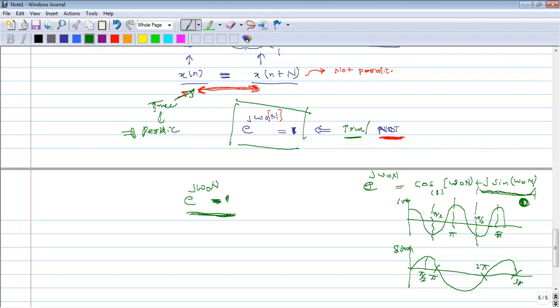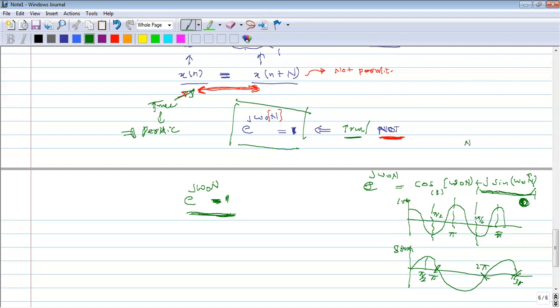So you can see in the sine wave, at pi, 2 pi, 3 pi, all values are 0. So we have to get the whole 2 pi, no?